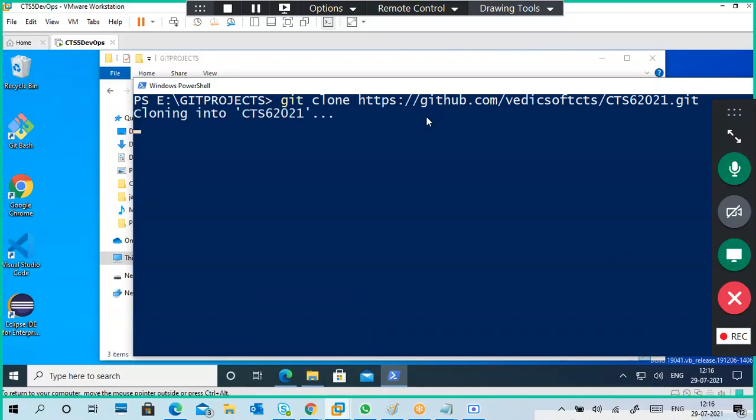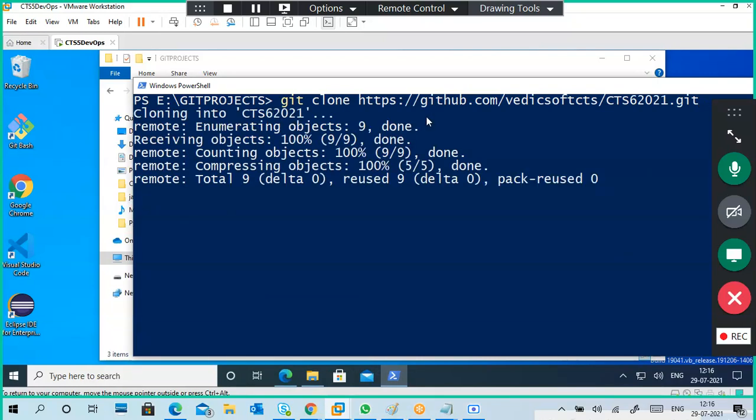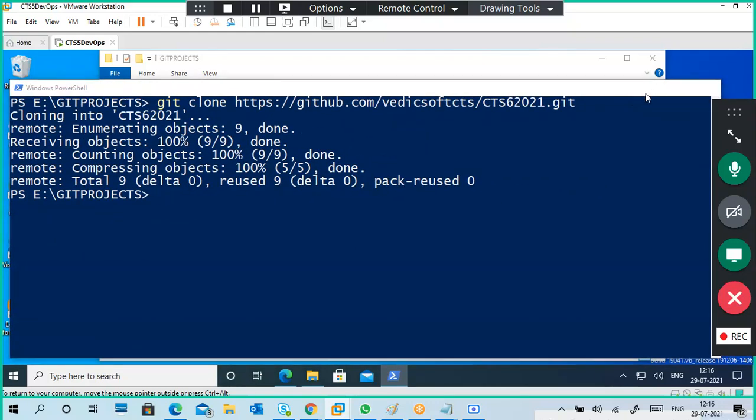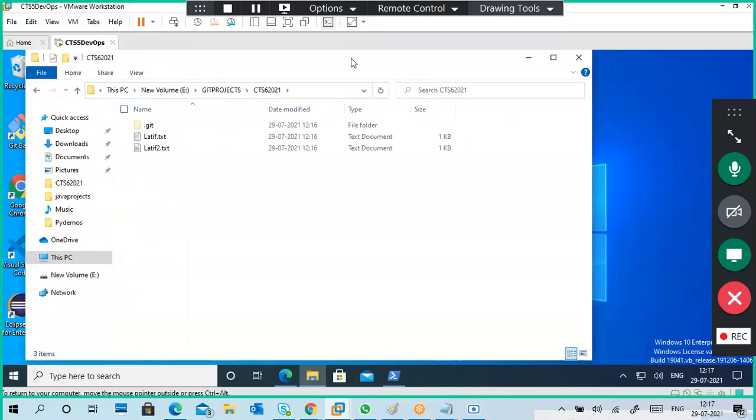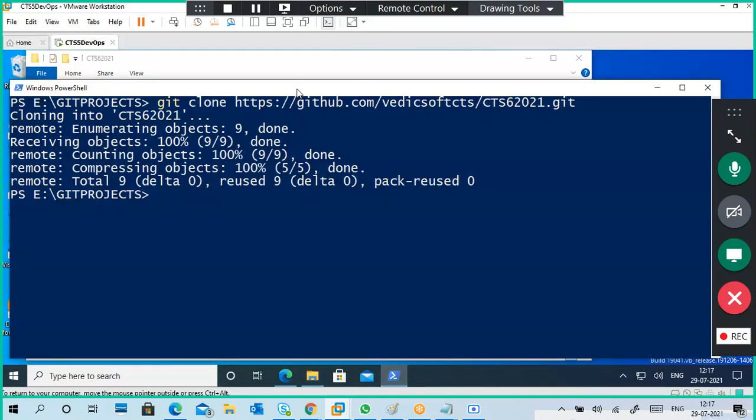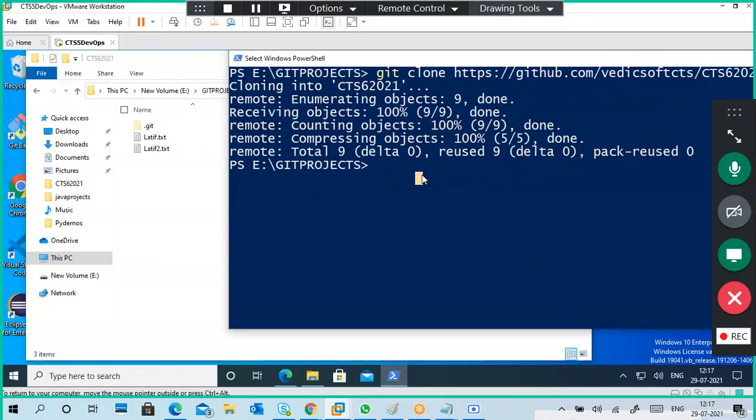Now I'm downloading code from GitHub. I took the code from GitHub, so you can see there is a folder here. Automatically this folder came, and you can see there are files. So these are the files. This is Siddhartha taking my folder.